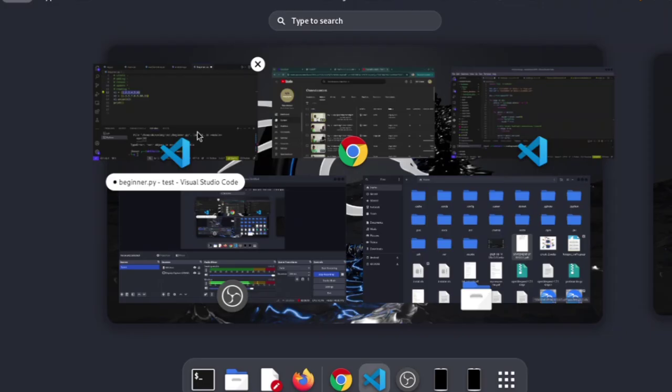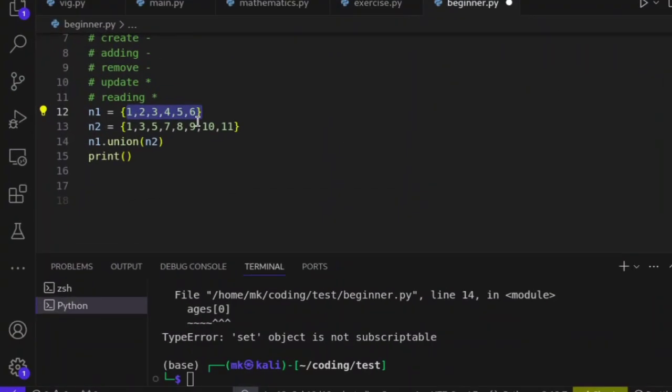I want to ask a question. Since we know that a set is not ordered, and we took a union between n1 and n2, the result appeared to be in order. No, like I said, deep down in memory it is not ordered. So yes, it's scattered. Don't let this fool you. Just remember that it's not ordered.